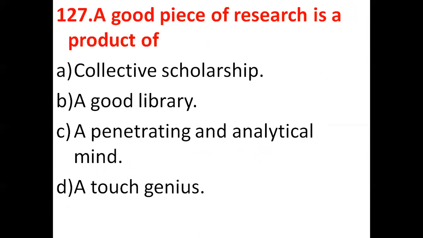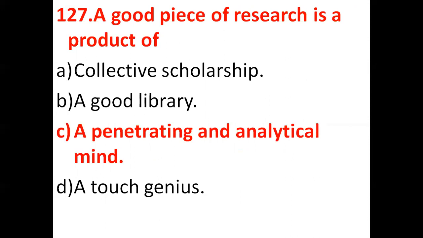So the next question is, a good piece of research is a product of, here the options are: collective scholarship, good library, a penetrating and analytical mind, and a touch of genius. So a good piece of research is a product of a penetrating and analytical mind. So option C is the correct answer.